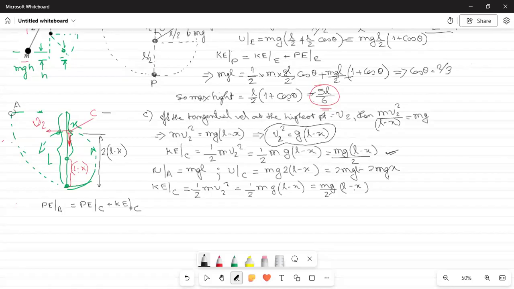Potential energy at A is mgl, which we have written here.